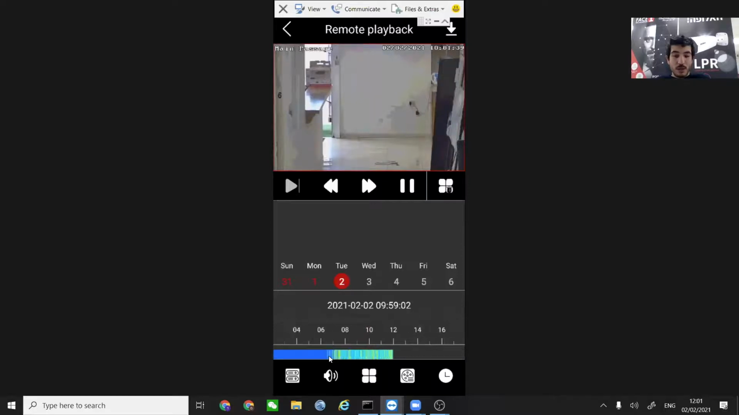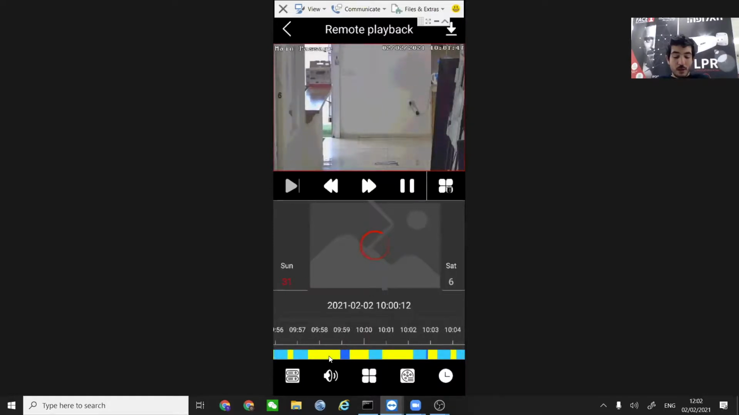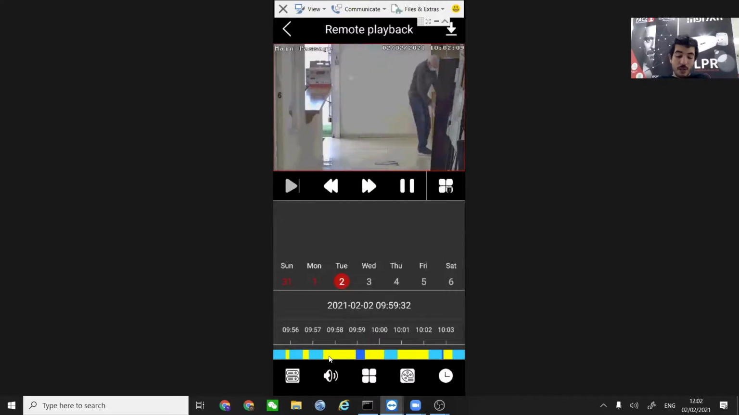You can pinch in the lower part of the screen, so we can see a lower resolution of the recording. We can see up to a period of a minute, 9:59, 10 o'clock. We can see that at 10 o'clock we had some motion. So of course you have all of that in the palm of your hand.